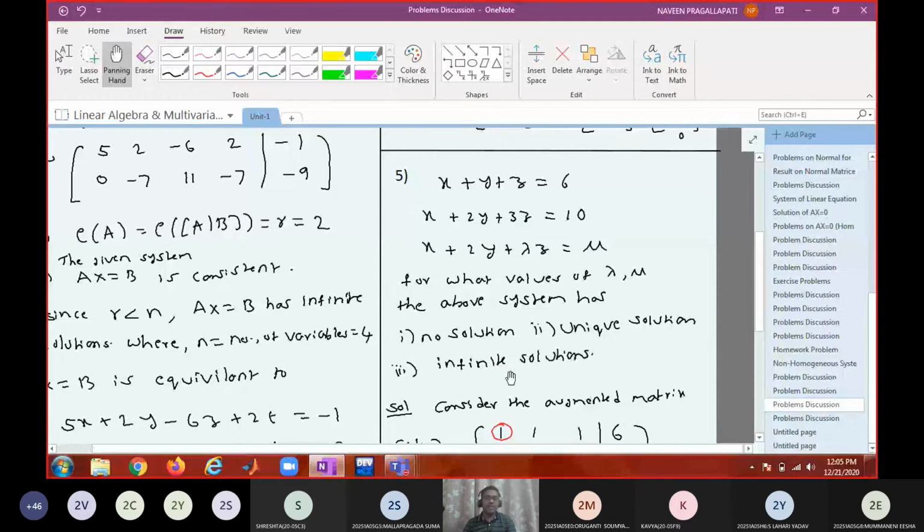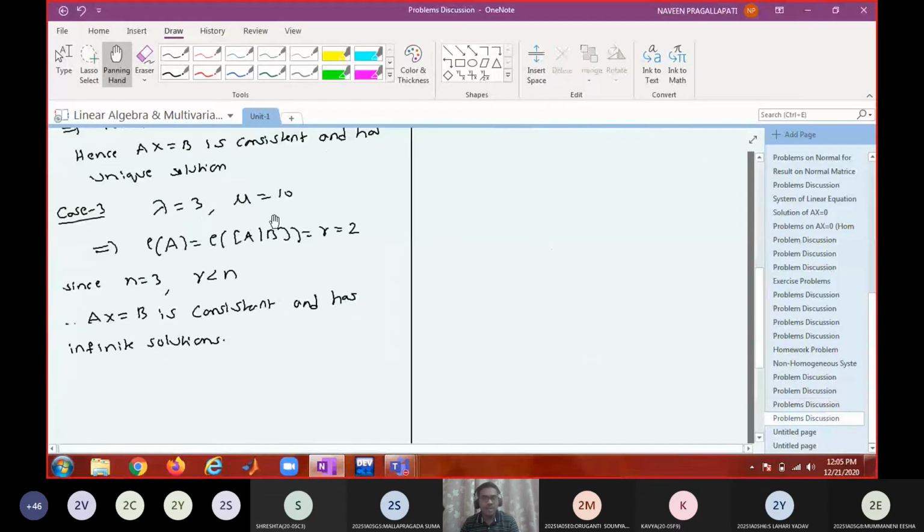So we really don't need to solve the system. Solve the system only when you are asked to do so. So read the problem 2-3 times. What is asked? What is to be solved? That's it.